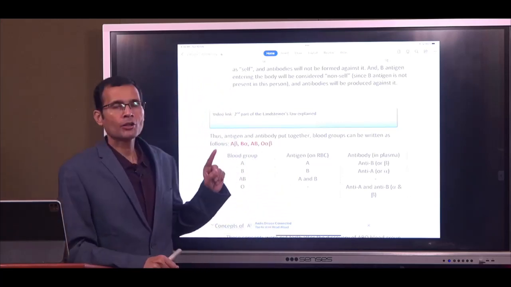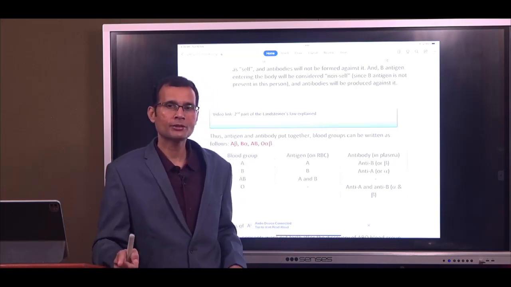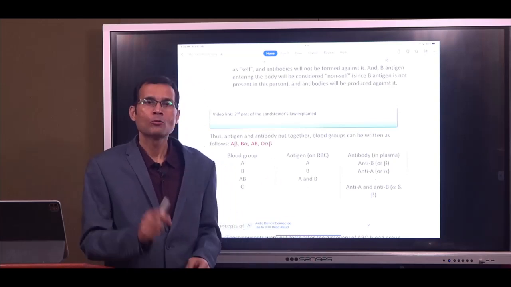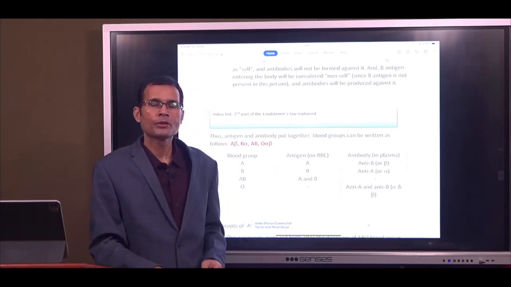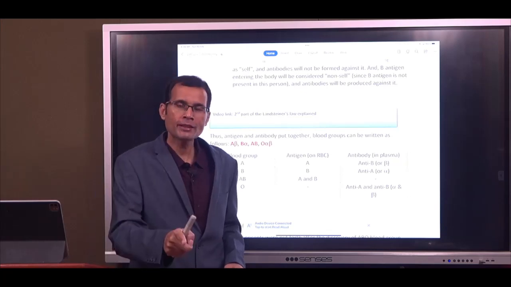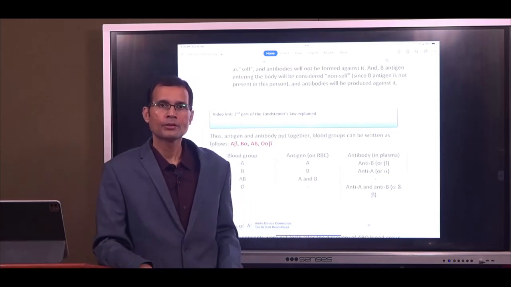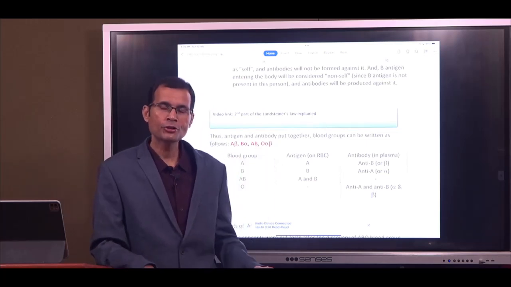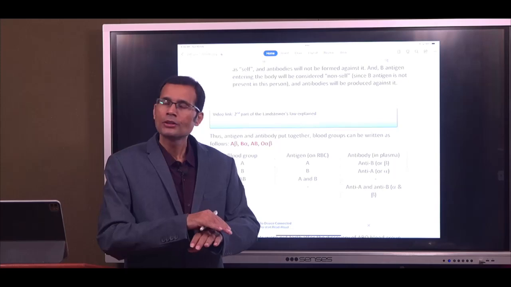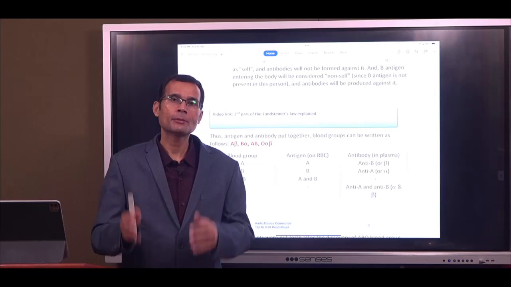Remember, the second part of Landsteiner's law is not applicable to the Rh blood group system. It is only applicable to the ABO blood group system. What about the Rh blood group? Anti-Rh antibody is not present normally or naturally in any individual. Rh positive or Rh negative individual, neither of them will have anti-Rh antibodies in the plasma.